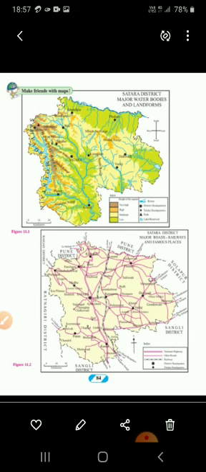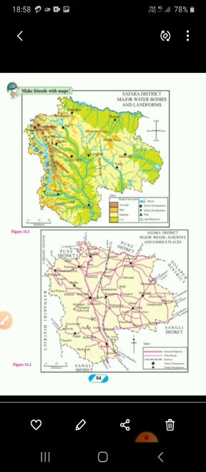Next, which region has a sparse network of transport routes? The western region has a very sparse network of transport routes. Next, how is the physiography of this region? The physiography of the region is mountainous terrain. So what kind of obstruction can you find on the western side? The obstruction is in the form of mountains. So that is very difficult. We can see many mountain ranges if you observe figure 11.1, so it is very difficult to develop roadways and railways.